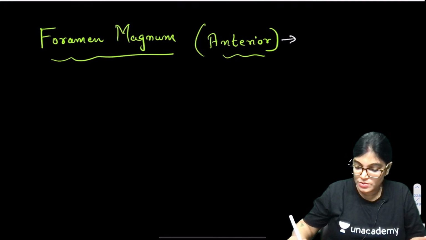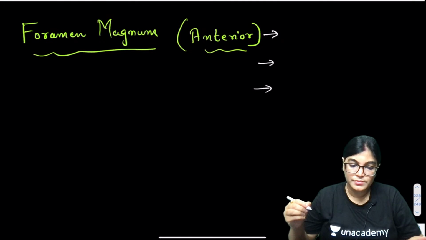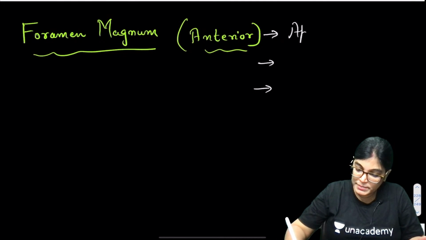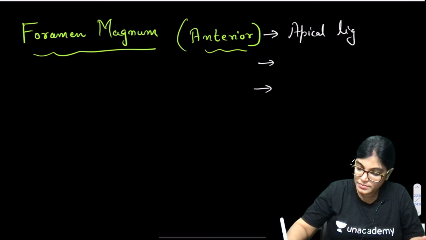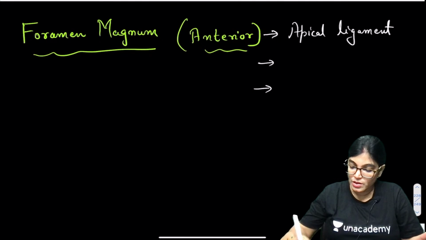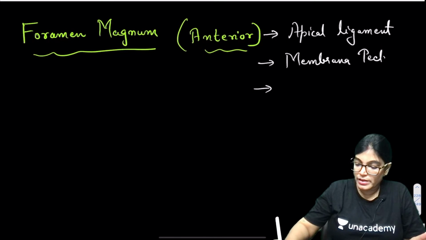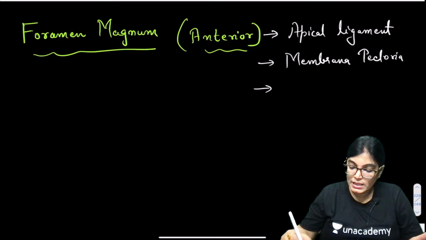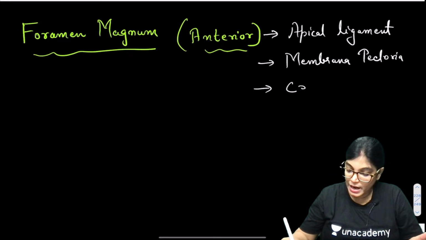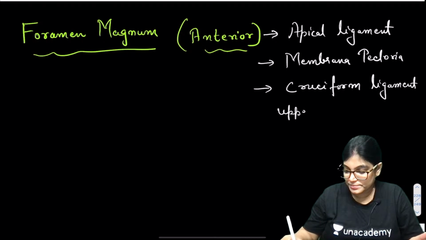Three structures are there: apical ligament, membrana tectoria, and the third structure is the cruciform ligament upper part, upper band. Got it?